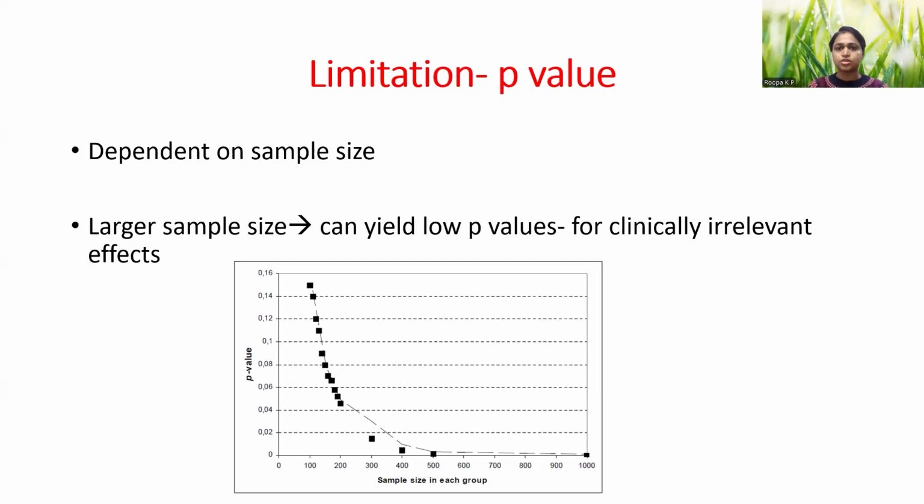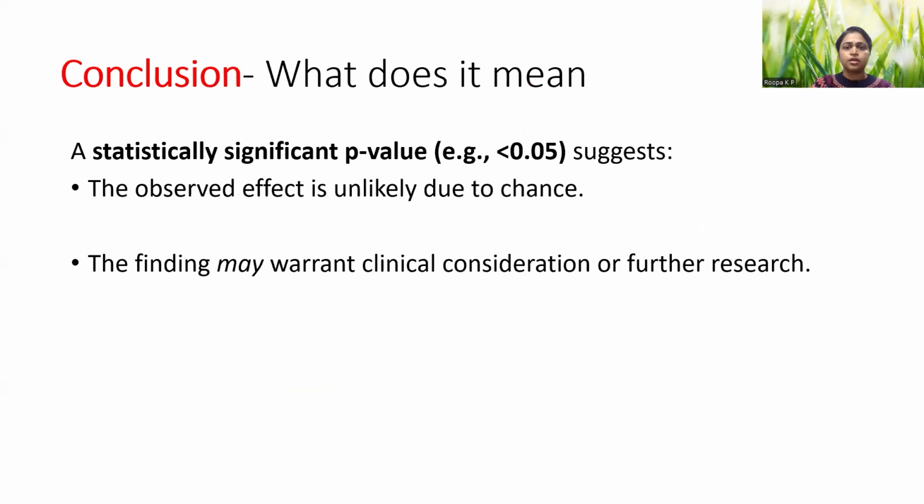So you cannot just look at the p-value alone and come to a conclusion. We need to consider further parameters when we analyze or interpret a p-value. So coming to my conclusion, what does it actually mean?